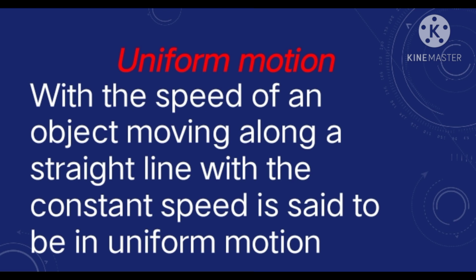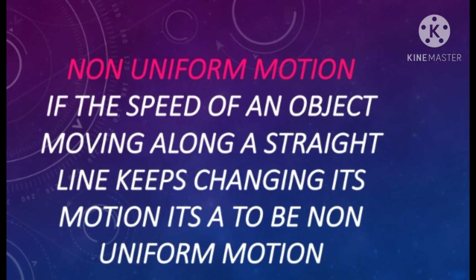When any object is not changing its speed and moves along a straight line, it means that the object is in uniform motion. I hope you understand what is uniform motion.